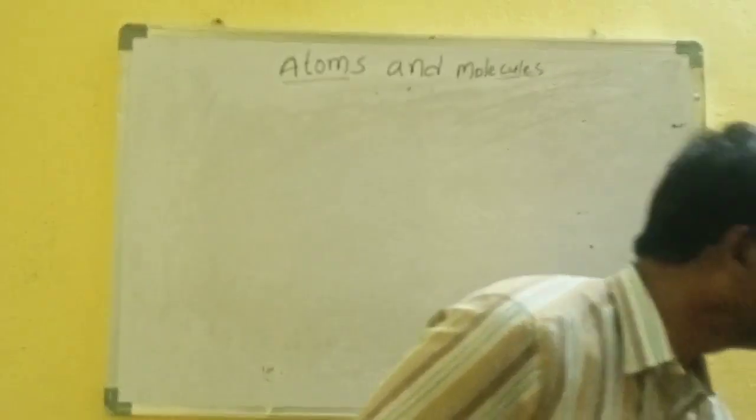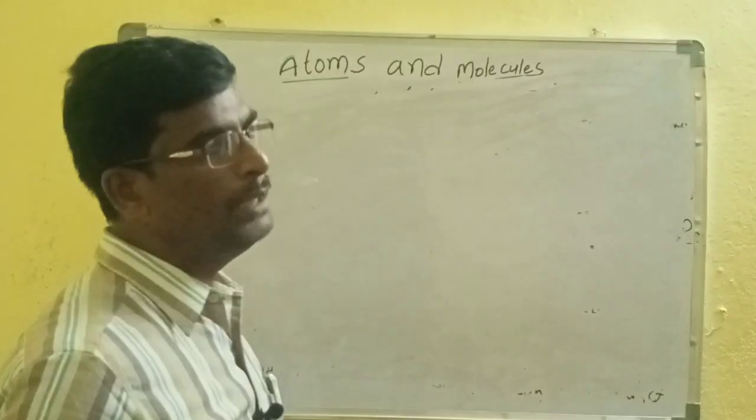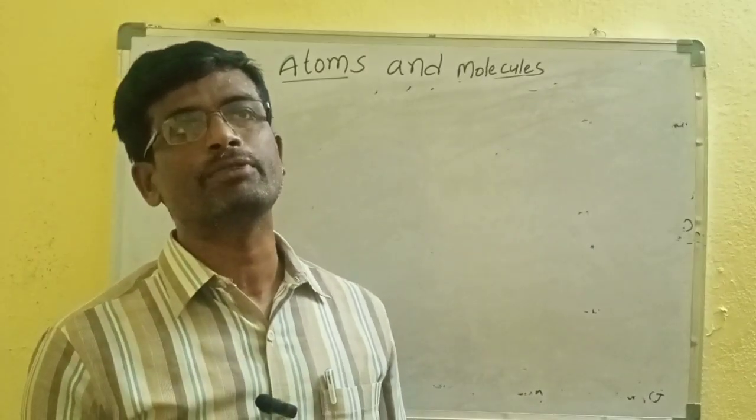Some symbols, some element names came from the Latin language.